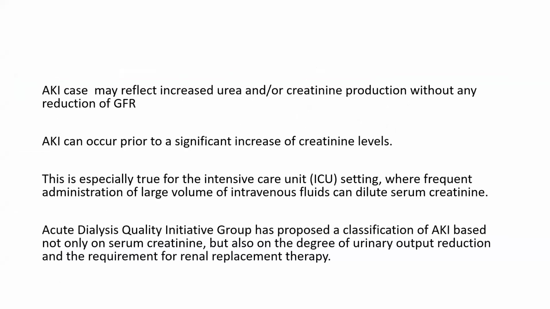AKI may also reflect increased urea or creatinine production without any reduction in GFR. AKI can occur prior to significant increase of creatinine levels. This is especially true in the ICU setting, where frequent administration of large volumes of intravenous fluid can dilute serum creatinine.